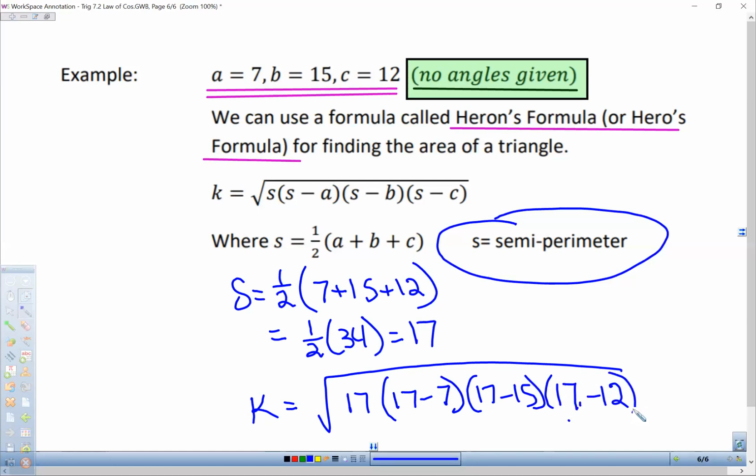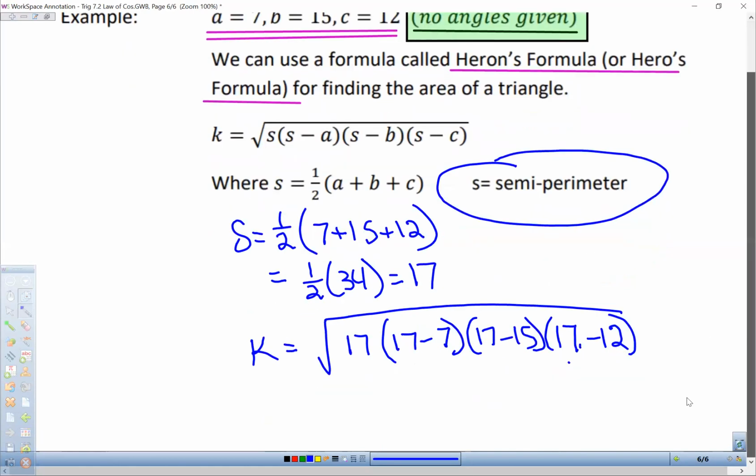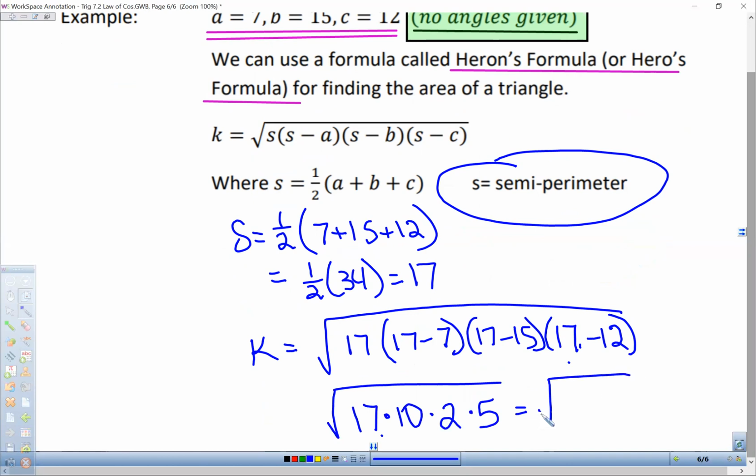17. So plug everything in, and then you just need to simplify it. So we've got 17 times 10 times 2 times 5. And if we work that all out, that ends up being 1700.